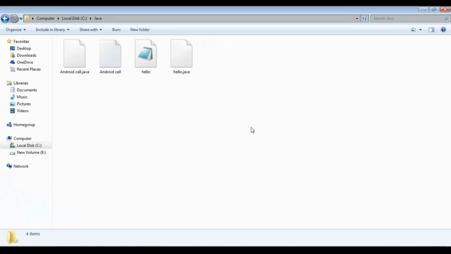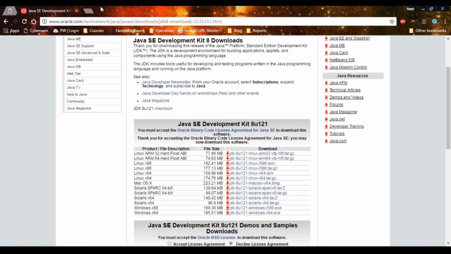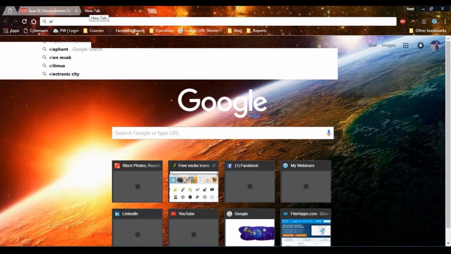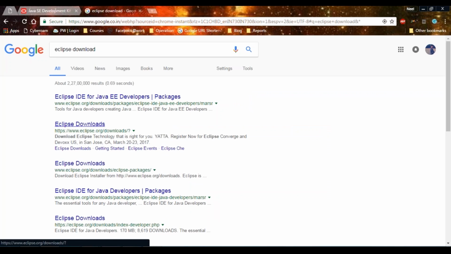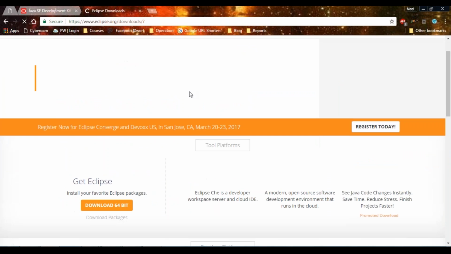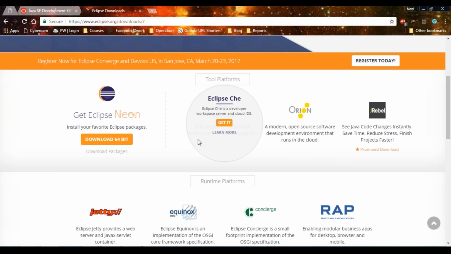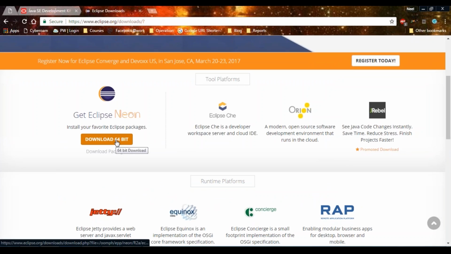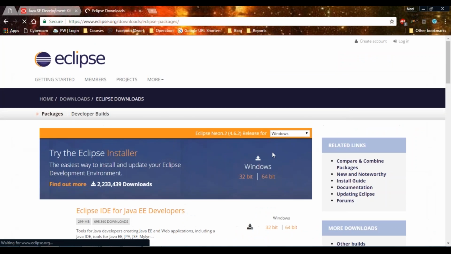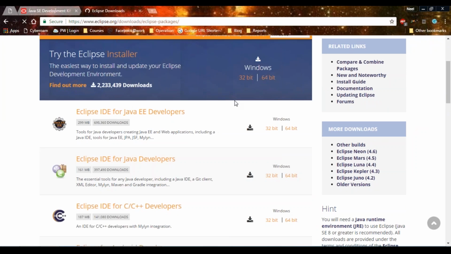Now to download Eclipse, all you need to do is go back to your browser and search for Eclipse download. Go to the Eclipse download option, and here I'd recommend that you download Eclipse Neon itself. There's a direct option to download the 64-bit for Windows, but if you're using a 32-bit, you can go to the packages option, and here you can choose the corresponding package.